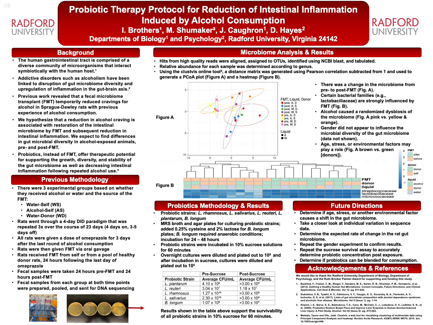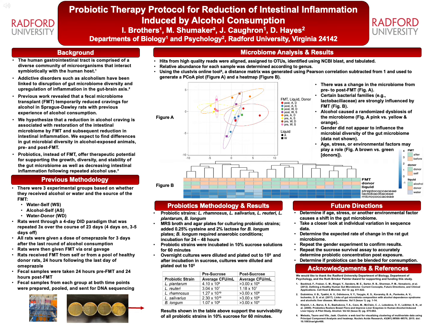To analyze the content of the microbiome, hits from high-quality reads were aligned, assigned to OTUs, identified using NCBI BLAST, and then tabulated. Relative abundance for each sample was determined according to genus, and we used the Cultivis online tool to generate a distance matrix, PCoA plot, and heat map using Pearson correlation subtracted from 1.